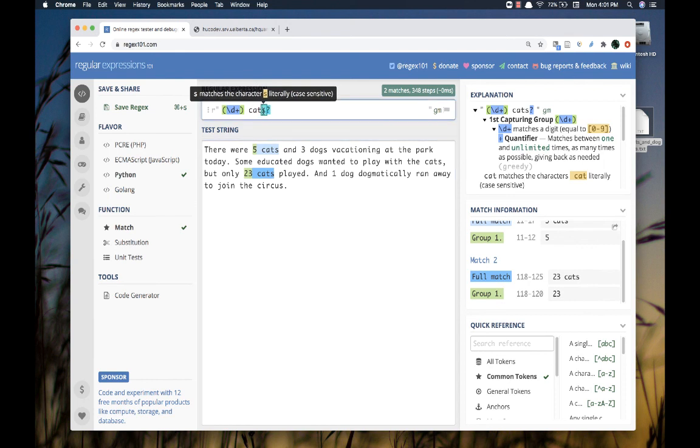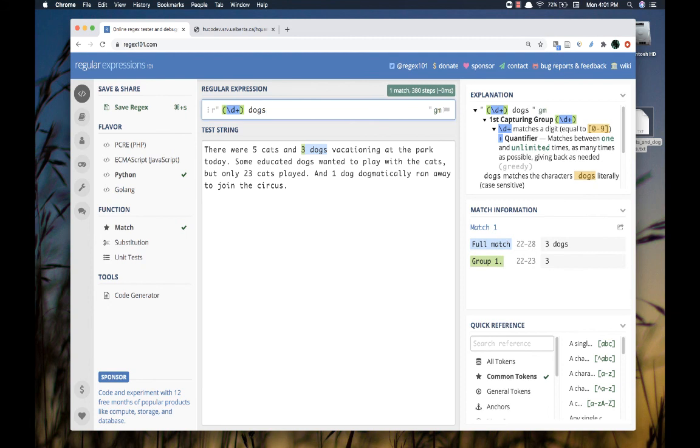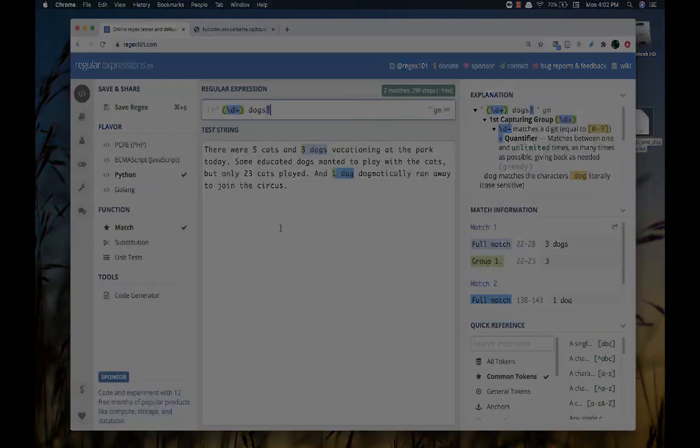Well, let's just do the same thing with dogs here. So I'm going to go back and do DOG. There are my dogs. And so now I've got 3 dogs and 1 dog. And again, I'm matching here because the S is optional. If I take that question mark off, the S is not optional. It must be there. So the 1 dog down here fails on my match. If I add the question mark back, or even a plus... Nope, sorry. The plus doesn't match. That one has to be a question mark.